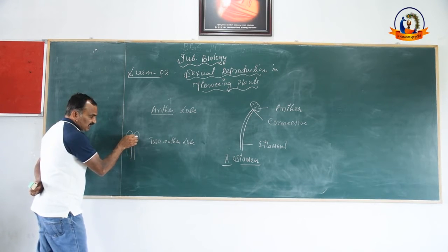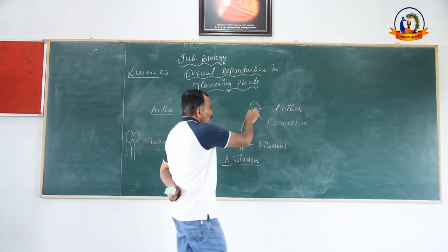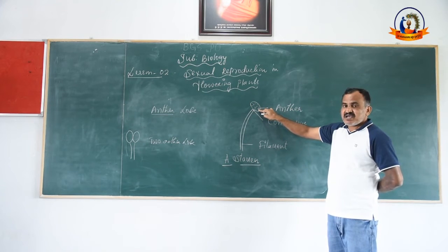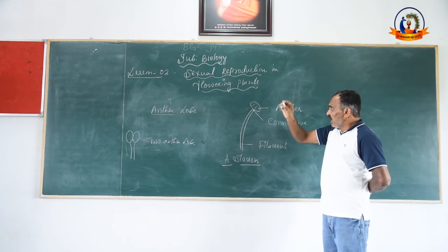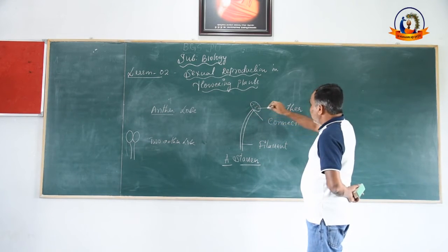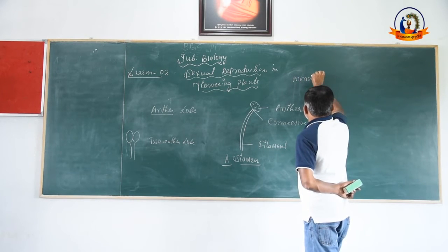Filament, connective, and how many anther lobes are there? Two anther lobes are there. Here, how many anther lobes are there? Only one anther lobe is there. Right? If a stamen has a single anther lobe, such a stamen is called monothecous.